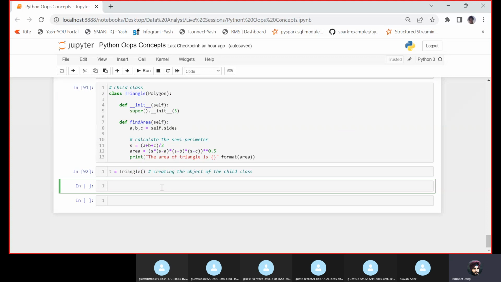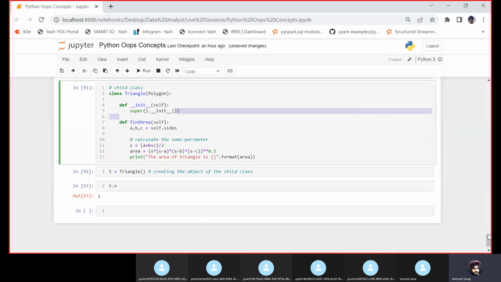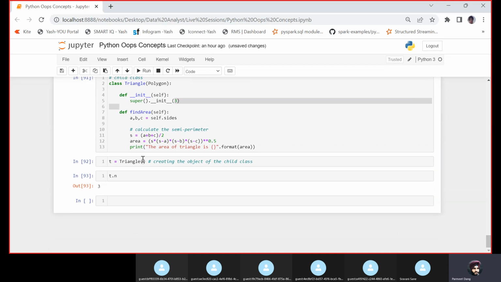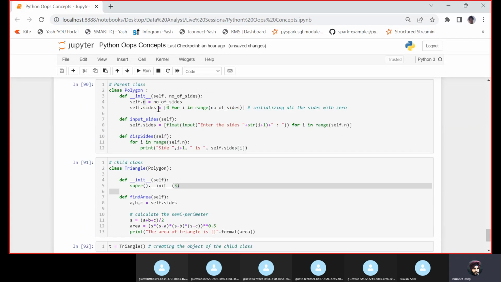If you see t dot, that's where you would see that now we are able to see n. So see, that is 3. We have passed 3 and it has invoked the base class, and this n is present in the base class. Let us see what is there in sides at this point in time. All the sides, 3 sides would be initialized with 0. See, that's where we have initialized all these 3 sides with 0. You give the number of sides, I will initialize all the sides with 0.